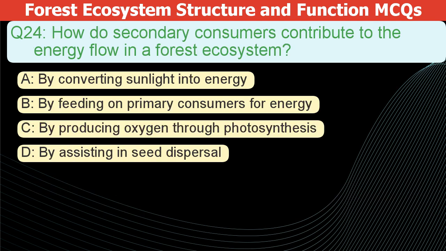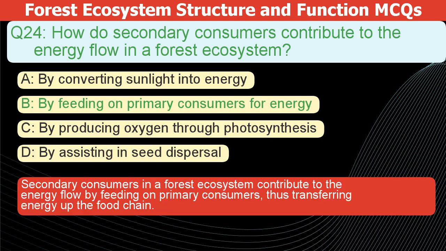How do secondary consumers contribute to the energy flow in a forest ecosystem? A. By converting sunlight into energy. B. By feeding on primary consumers for energy. C. By producing oxygen through photosynthesis. D. By assisting in seed dispersal. The correct answer is B.